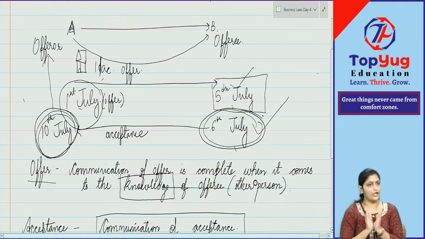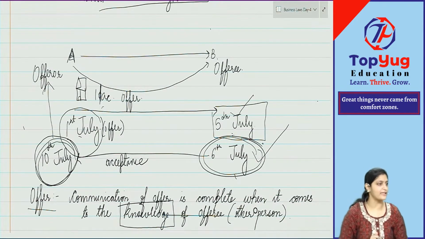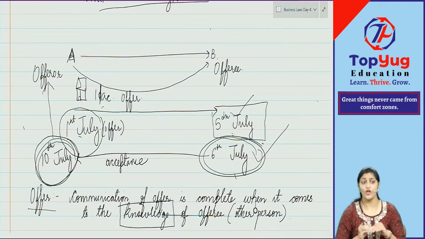Now if you see here, contract is coming to existence for A and B at two different dates or the same date. This is going to be very confusing. Don't get distracted. Please listen to me properly, everybody. In the given example, contract is coming into existence for A and B at the same date or different dates? Different dates. Why different dates?